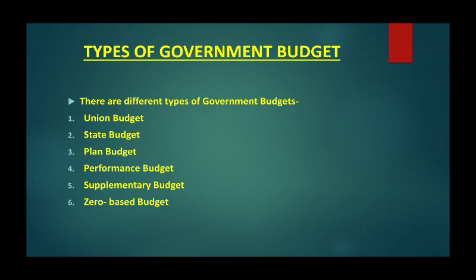So that is called supplementary budget, which will supplement the original budget prepared as the union budget. Next is zero-based budget. It is the budgetary process which requires each ministry and department to justify its entire budget request in detail. So it is a system of budget in which all government expenditure must be justified for each new period.